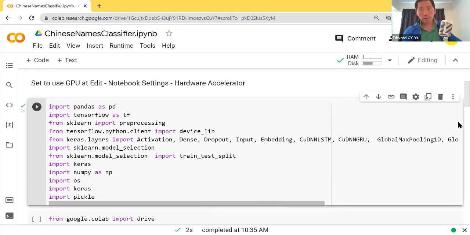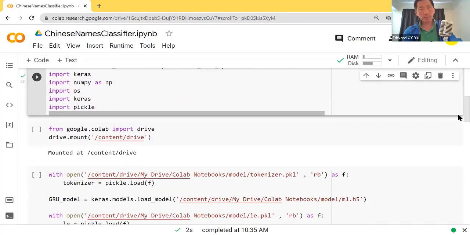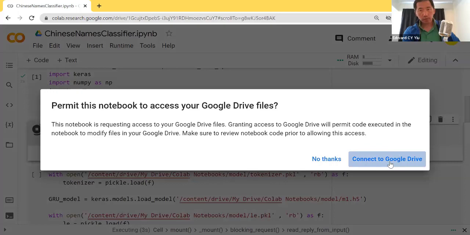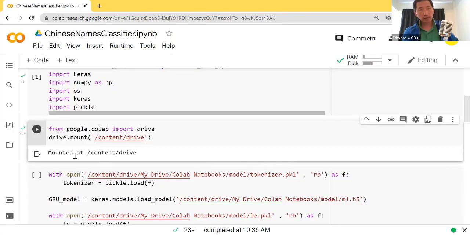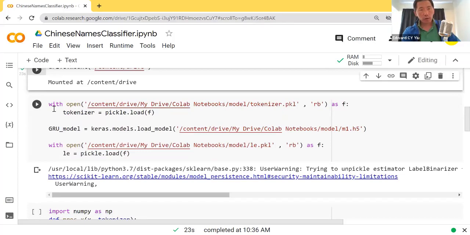Then the second block is very simple. We simply mount my Google Drive, and you will be asked for permission. Yeah, so if the permission is granted, then the Google Drive will be mounted. Then the third block would open the 2 files. One is the tokenizer, and the other is LE.